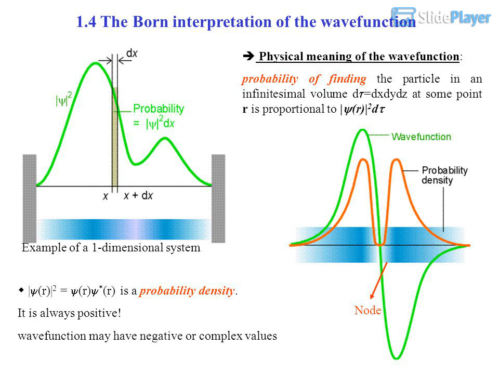1.4 The Born interpretation of the wave function. Example of a one-dimensional system. Physical meaning of the wave function: the probability of finding the particle in an infinitesimal volume dτ at some point r is proportional to |ψ(r)|²dτ. |ψ(r)|² is a probability density. It is always positive, while the wave function may have negative or complex values.